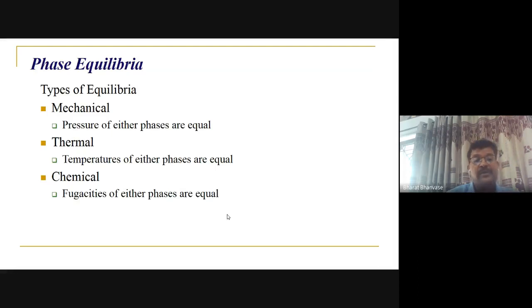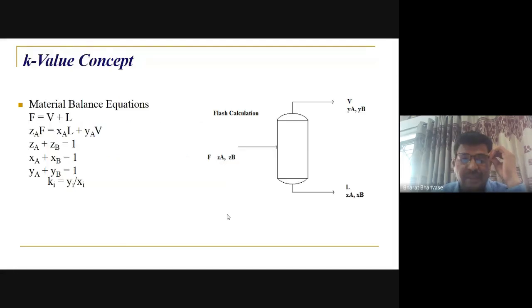Thermal equilibrium is when the temperature of different sections or phases is the same. Chemical equilibrium is when the fugacity of the ith species, a particular component, is the same in different phases, or the chemical potential of a particular component is the same in different phases. If we apply this K value concept, it is a simple correlation, it is flash calculation. If we have a two component system, ZA and ZB, components A and B, our compositions are represented here.